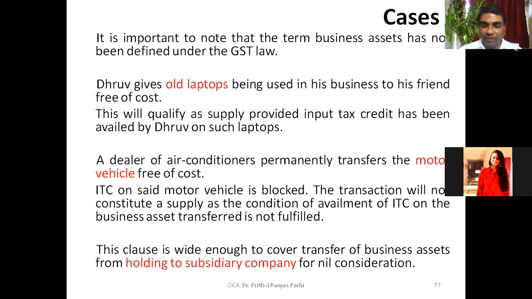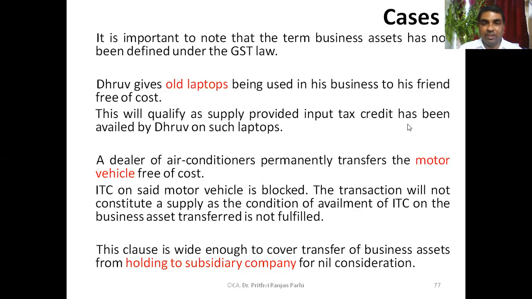Now you tell me one thing. Suppose similarly, holding company assets are transferred to subsidiary. So naturally, without consideration, it's a permanent transfer. Okay, holding company assets are transferred to subsidiary without consideration. Will it amount to supply?